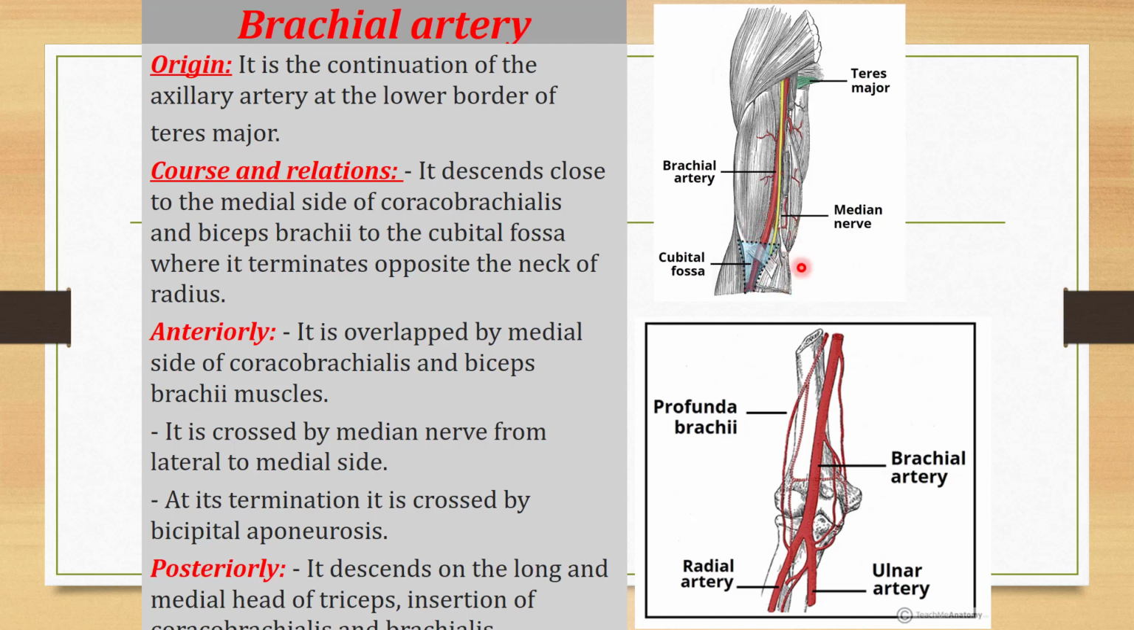Now the structures which are present posteriorly: it descends on the long and the medial head of the triceps, the insertion of the coracobrachialis and the brachialis muscle. So the structures which are present posteriorly are the long and the medial head of the triceps muscle, because triceps is present in the posterior compartment, and the insertion of the coracobrachialis muscle and the brachialis muscle. They are present posterior to the brachial artery.